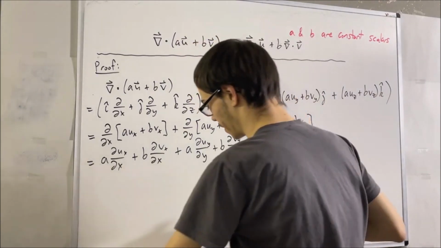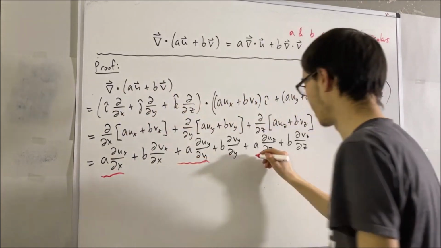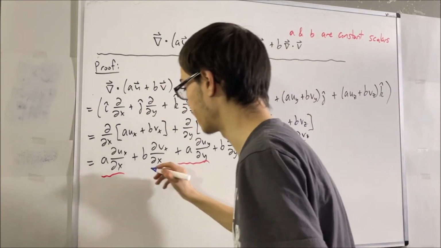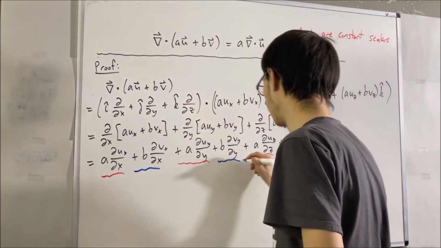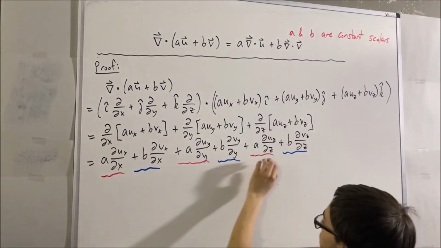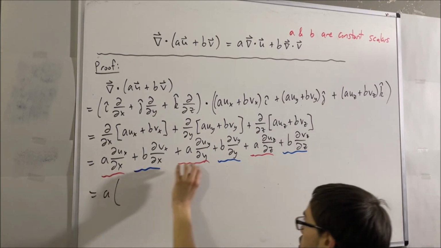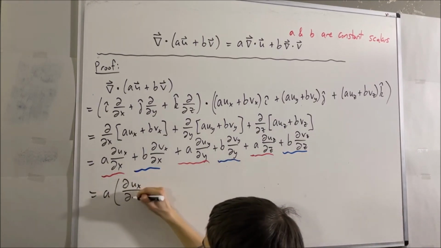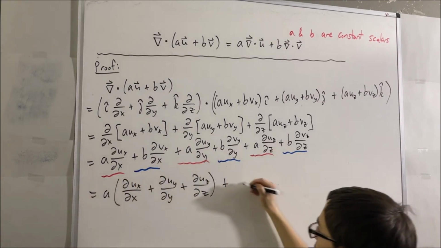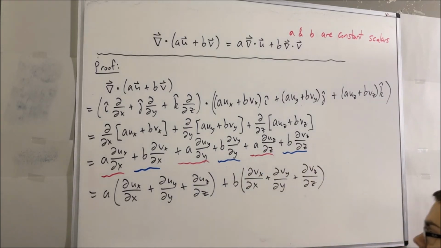I like that word, realize something. It's like you don't know something yet, but you do. No, but this should actually be pretty easy to see. You can see all of the terms that have a in it and all of the terms that have b in it. Really, focusing on the terms with a in it, we can factor out a. And so if you factor out a from the terms in red, you get this. And if you factor out b from the terms with b in it, you're going to get this. And that's basically the idea.